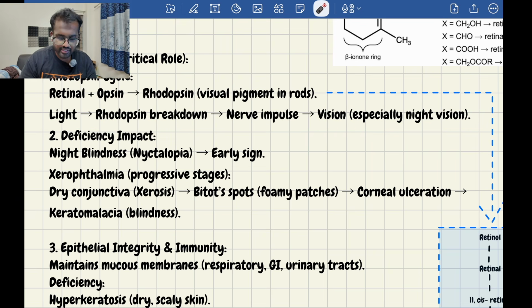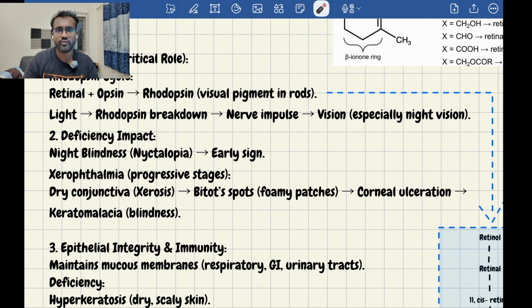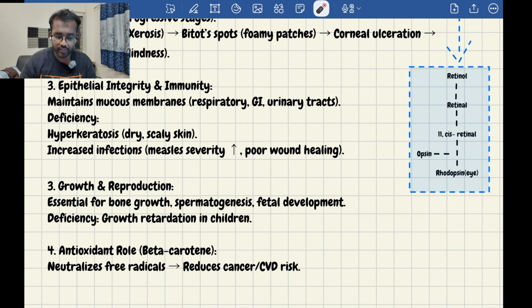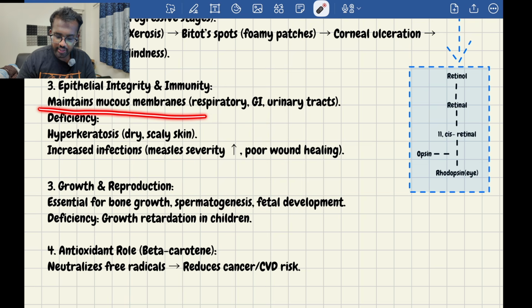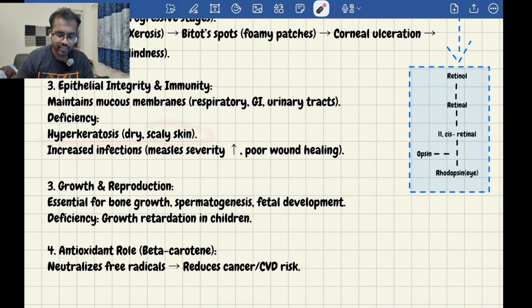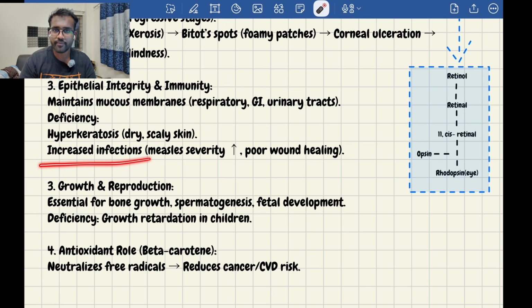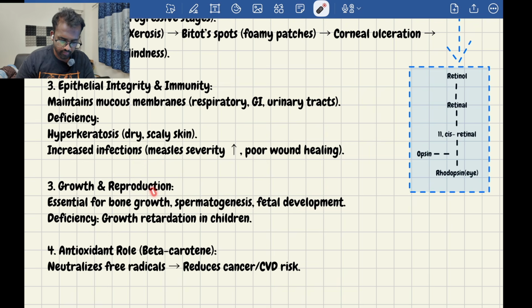And in deficiency of vitamin A, as I just told you, it is night blindness. Xerophthalmia has progressive stages like conjunctival dryness, Bitot's spots, corneal ulceration, etc. Many other kinds of diseases will form if there is not enough vitamin A in the body. Vitamin A is helpful in immunity, maintaining mucous membranes of the respiratory, GI and urinary tract. When there is a deficiency, it causes hyperkeratosis, which is dry scaly skin, and increased infection risk because it helps in immune function also. Then we have growth and reproduction.